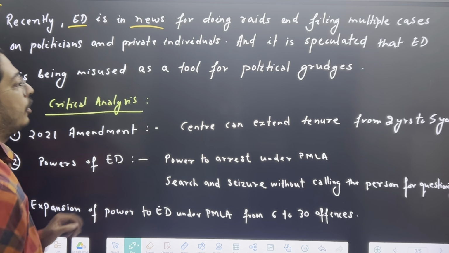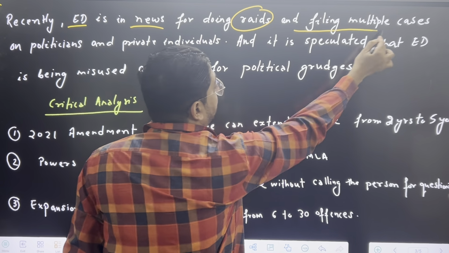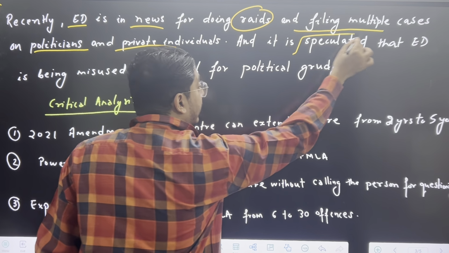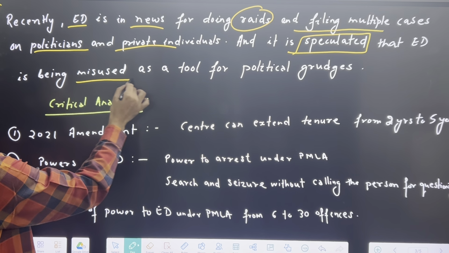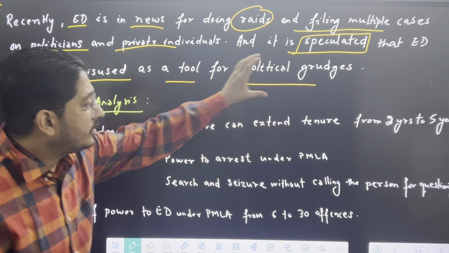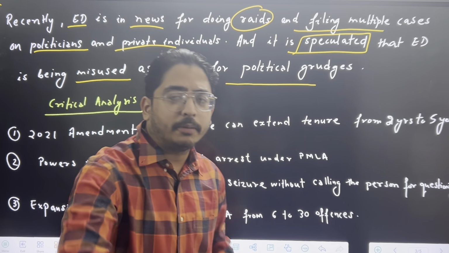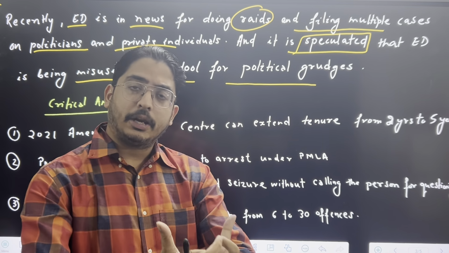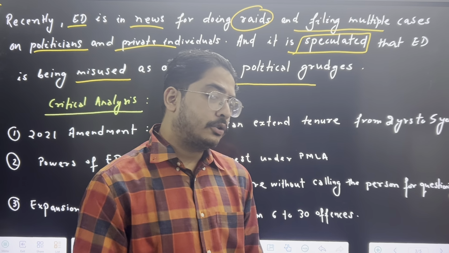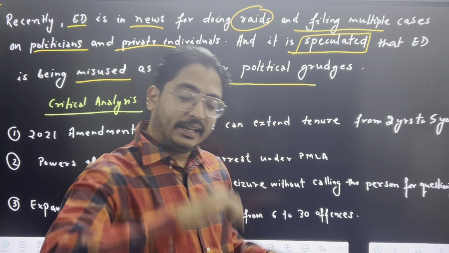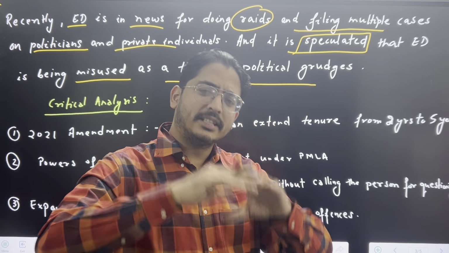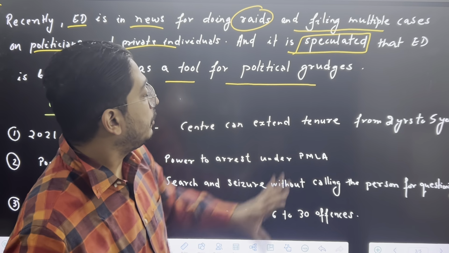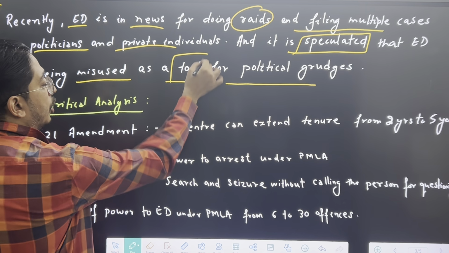Recently ED has been in the news for doing raids and filing multiple cases on politicians and private individuals, and it is speculated that ED is being misused as a tool for political grudges. Now see, I mentioned the word speculated because you cannot simply blame the government here in your answer. There is a speculation in the whole political scenario. You see in the news, people are talking about it. As a bureaucrat, you should not write here that ED is misusing or that the political parties are misusing. There is a speculation, it may happen, it may not happen. There are always two sides of the story.